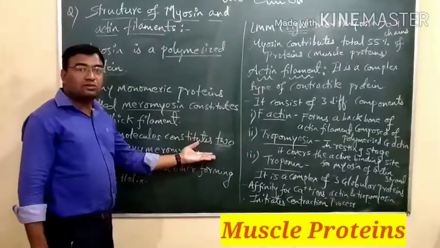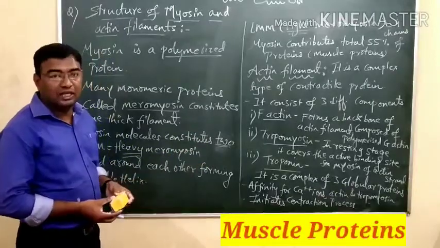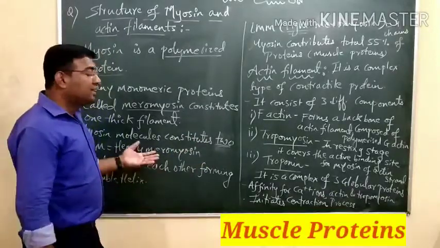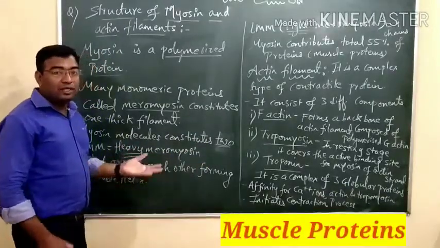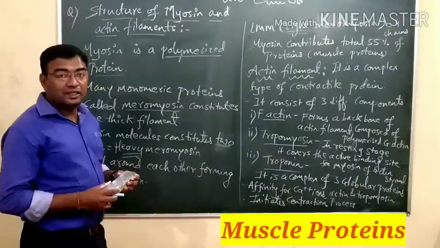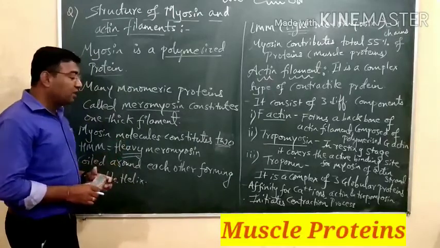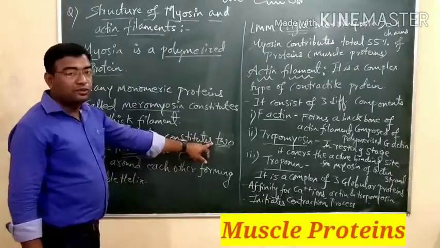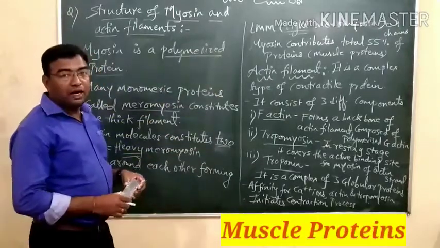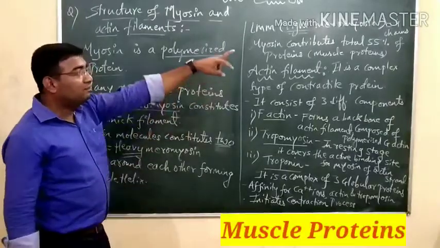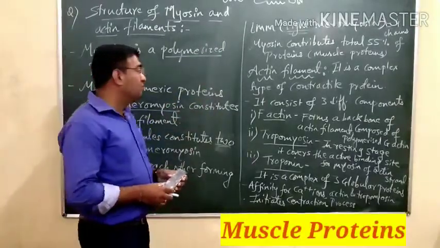These questions have also been asked in the NEET examinations and MHT CET. In CET the question will be asked: how many meromyosins are present in HMM, that is, how many monomeric compounds are found in HMM? The answer will be 2. And how many LMM are present generally? That number is 4. The 4 chains will be present there.